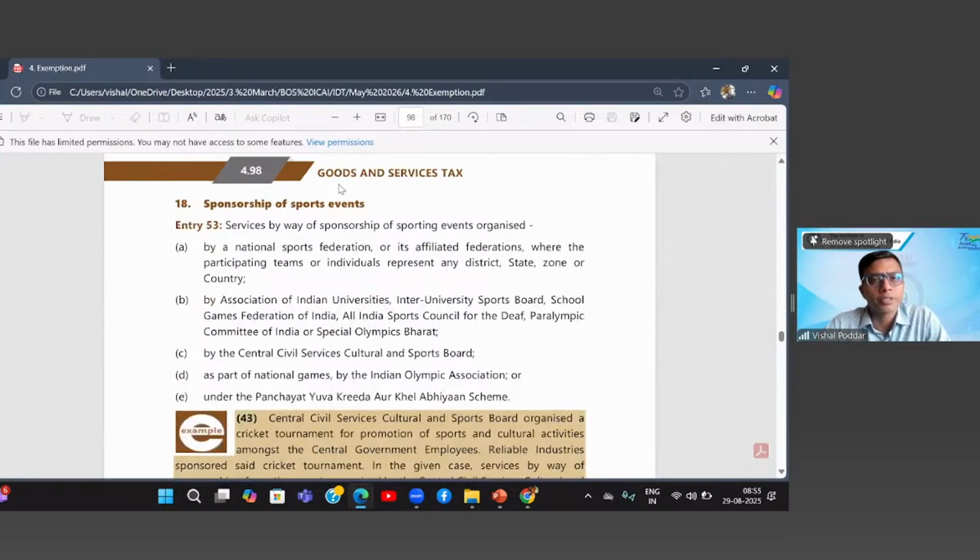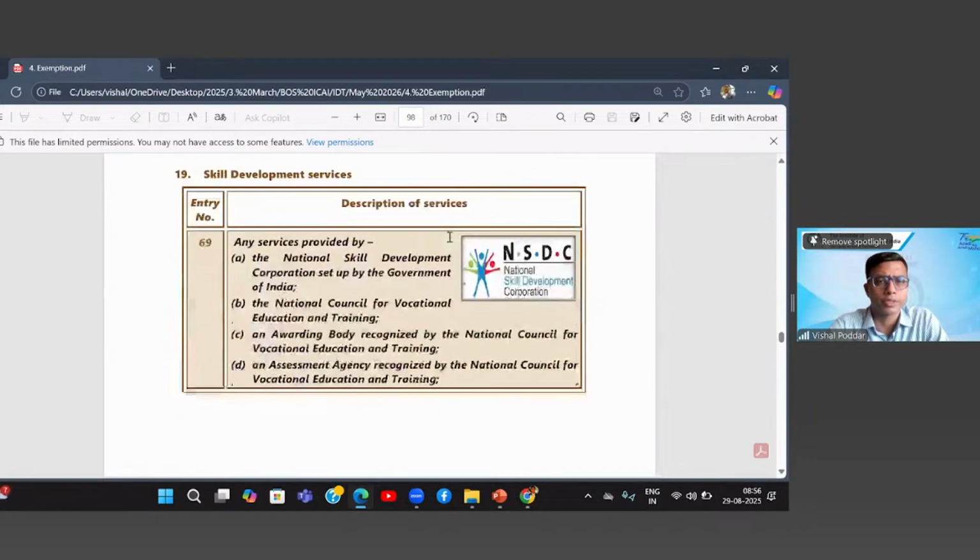Now, the next is the sponsorship services. Wherever events are being sponsored, that sponsorship is taxable under GST. Again, there is an amendment in the RCM. Earlier, all sponsorships were under RCM. Now they have made a small change. However, a few sponsorships are exempt, where the sponsorships relate to sporting events organized by any of these bodies. When any of these bodies organizes a sporting event, only that sporting event sponsorship will be exempt. There is no change in this list, so this remains constant.